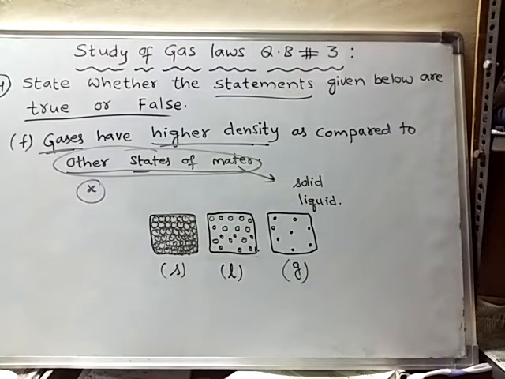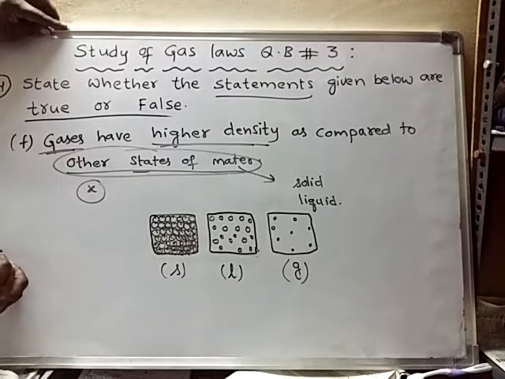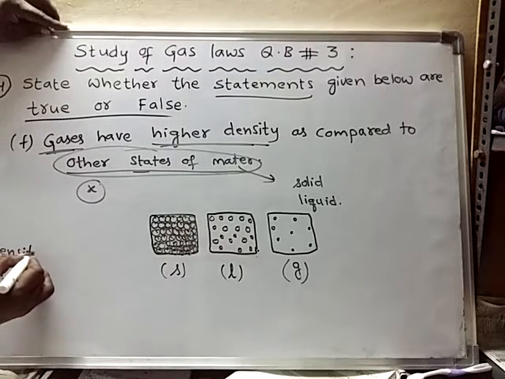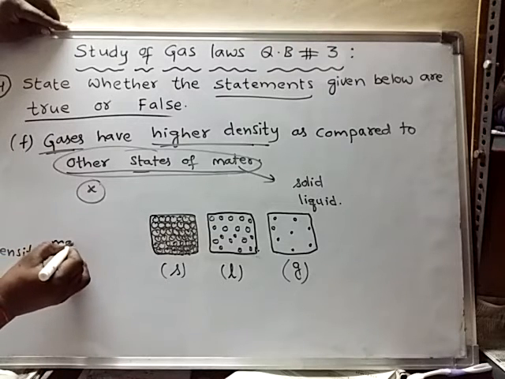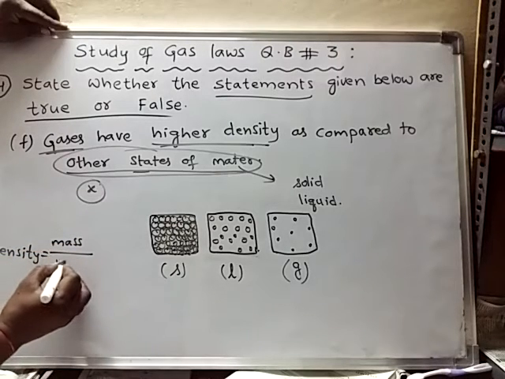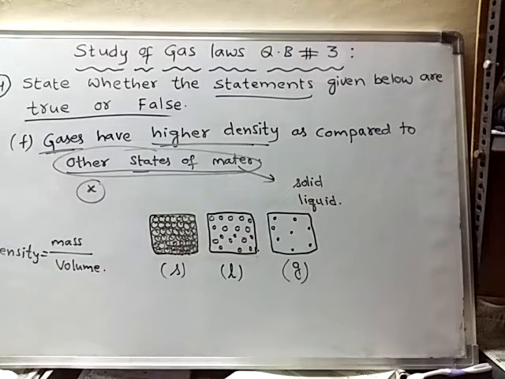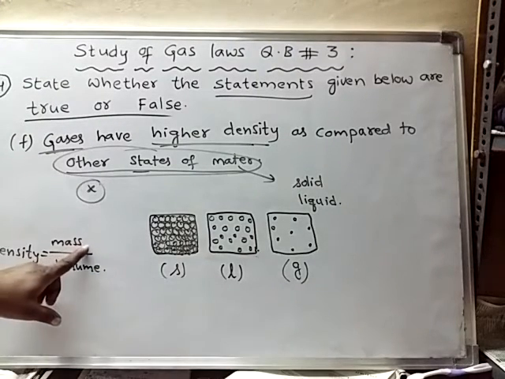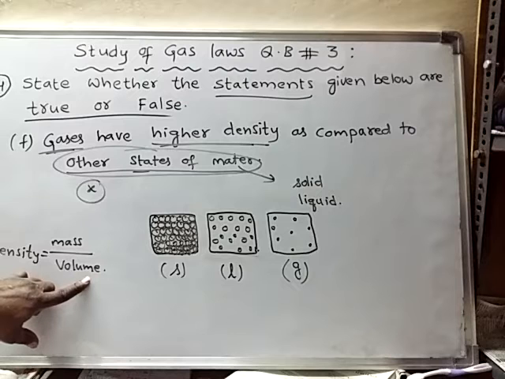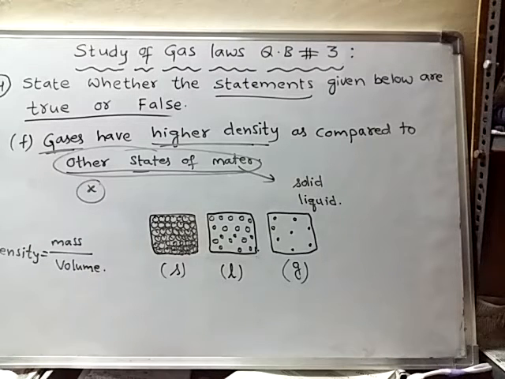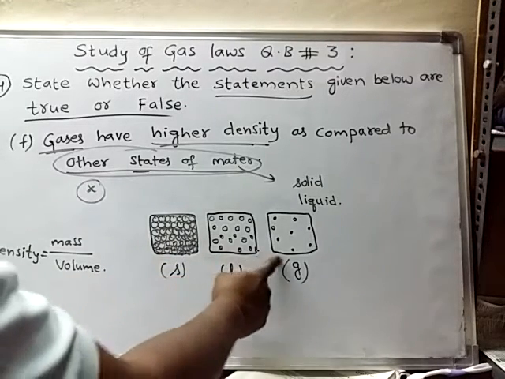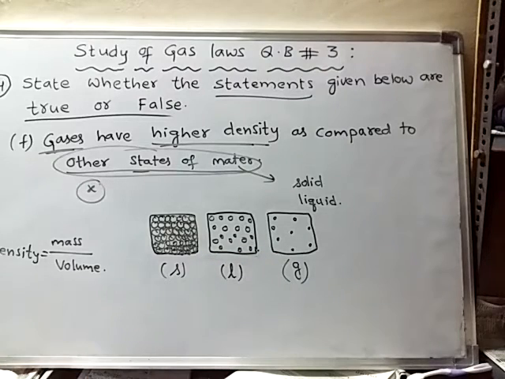Now if you closely observe, what is the density? Density is nothing but mass per unit volume, the mass of the substance present in the given volume. Look here, all these containers have same volume.